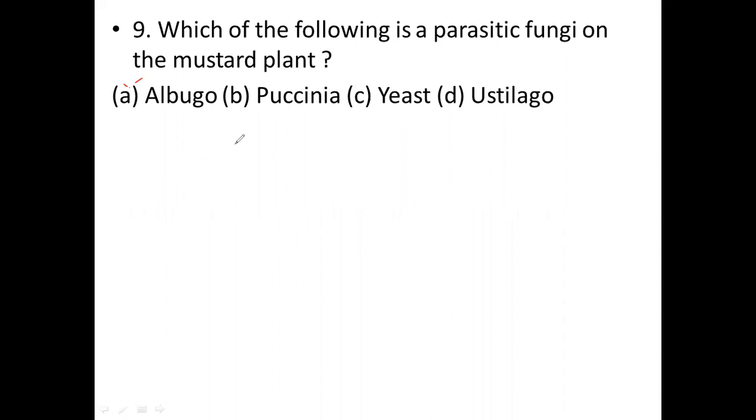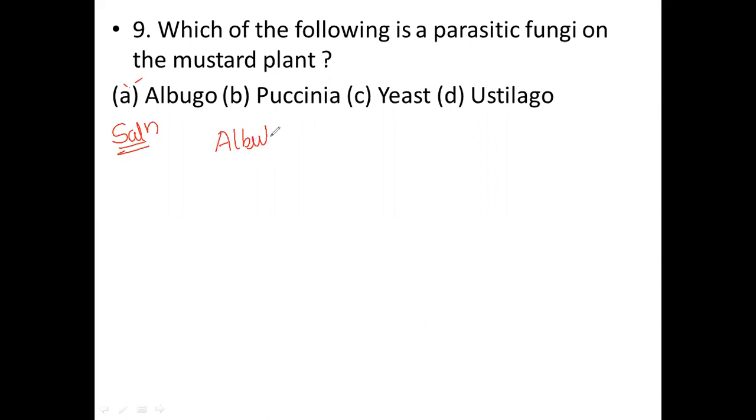The parasitic fungus on mustard belongs to class Phycomycetes. Albugo is one of the important fungi which cause diseases to plants.